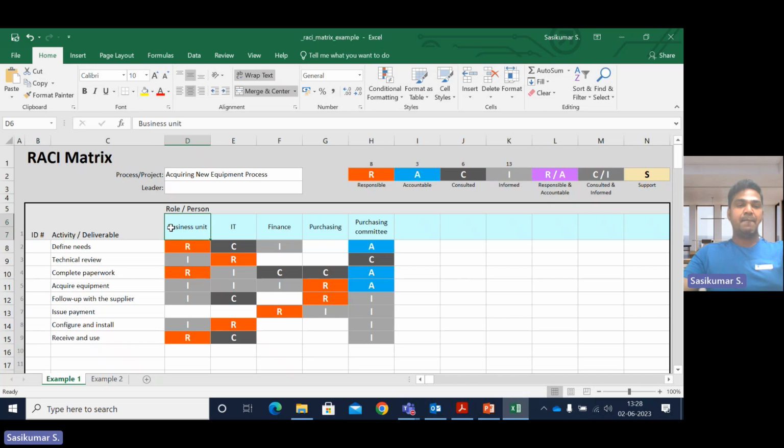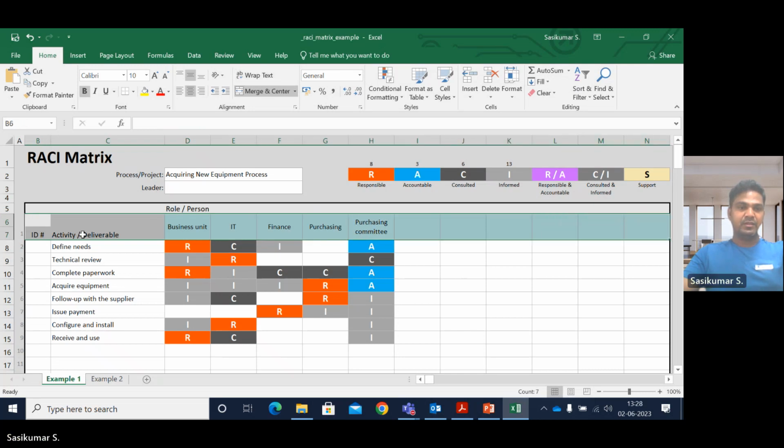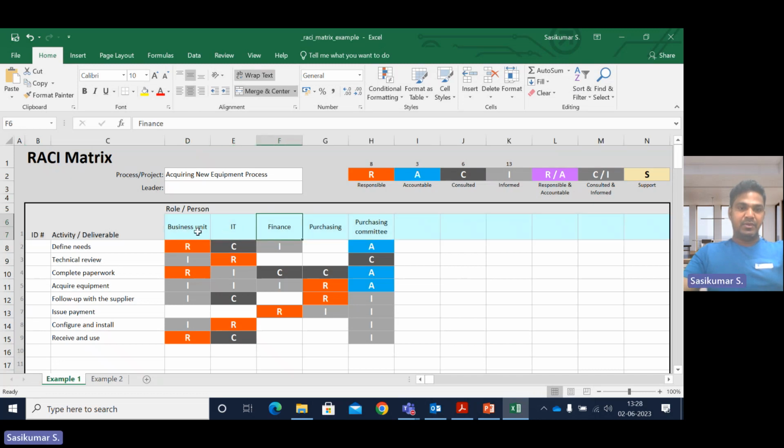Okay, so now we go to the RACI matrix construction. As I informed earlier, in the row we have to mention the stakeholders: business unit, IT, finance, purchasing, purchase committee. Regarding this project, stakeholders are the key responsible departments or persons involved in the project. Then in the column, that is the y-axis, we have to mention the activities. What are the activities we are going to take care of?